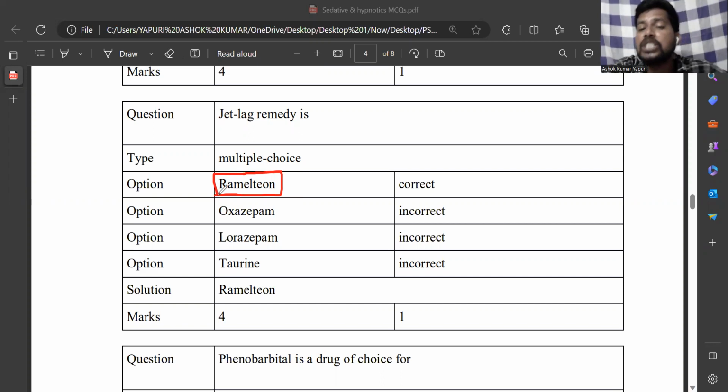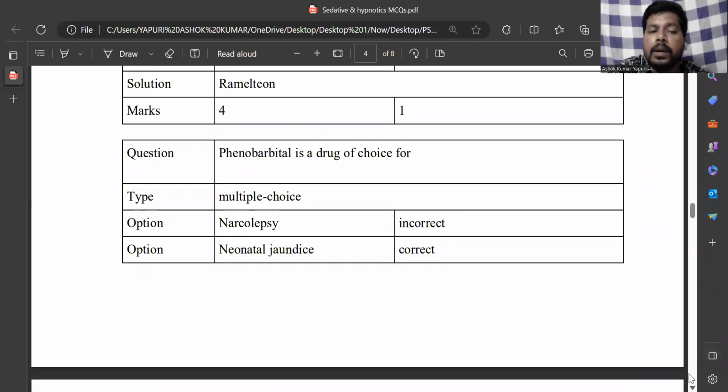The ramelteon drug agonizes the melatonin receptor and produces comfortable sleep. And oxazepam is a benzodiazepine, lorazepam is also a benzodiazepine, and taurine is one of the inhibitory neurotransmitters in the spinal cord, like beta-alanine, GABA as well as glycine. So the jet lag remedy is ramelteon. Jet lag is the brand name. In that jet lag, the drug present is ramelteon, which is an agonist at the melatonin receptor.